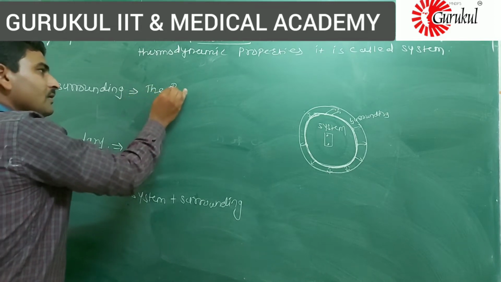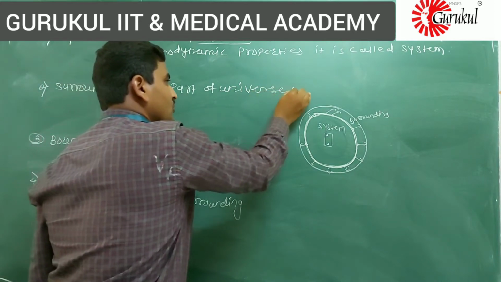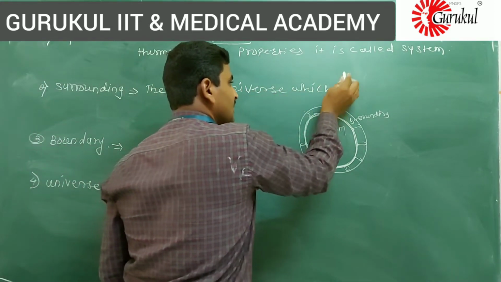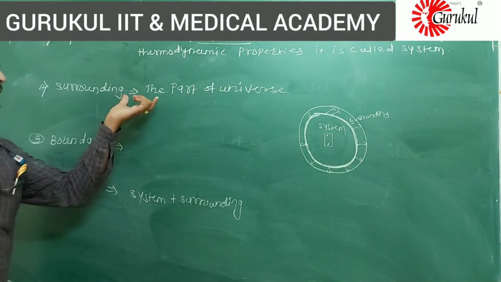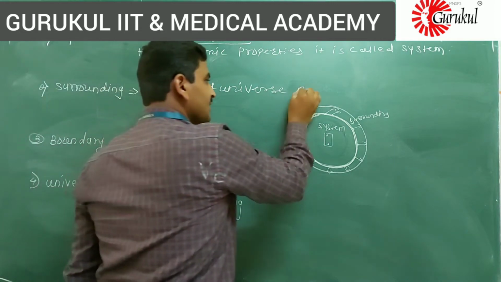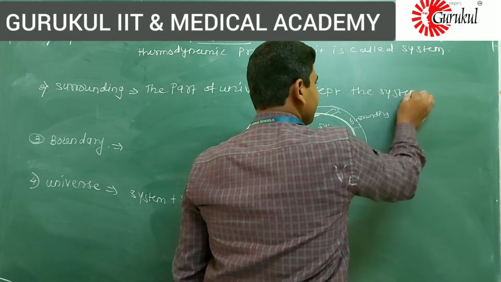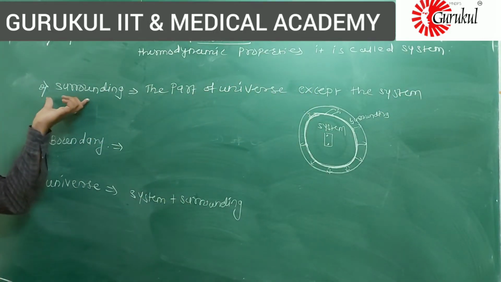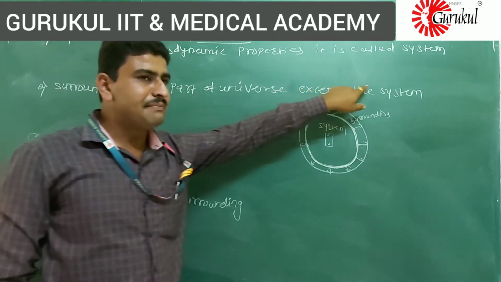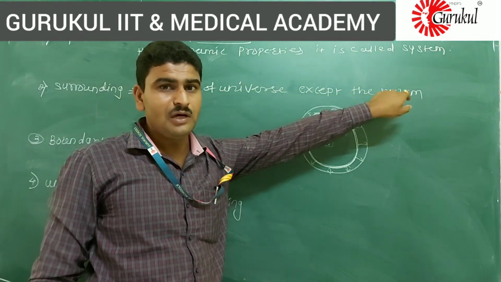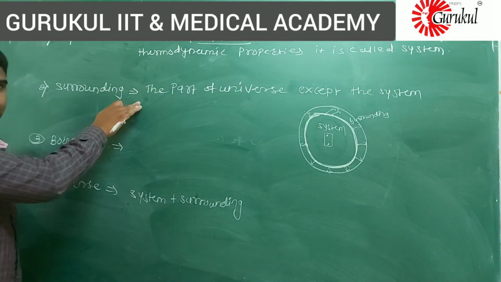Then what is the meaning of the surrounding? The part of the universe except the system is called the surrounding. What do we call it? The part of the universe except the system. The part of the universe except the system is called a surrounding.